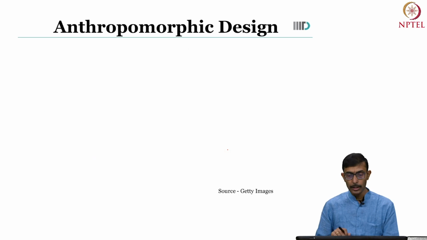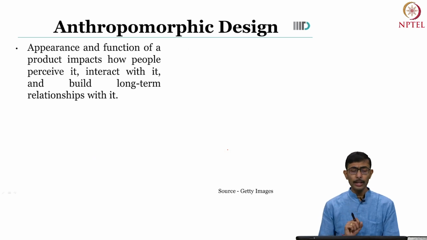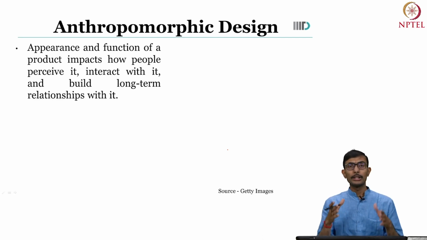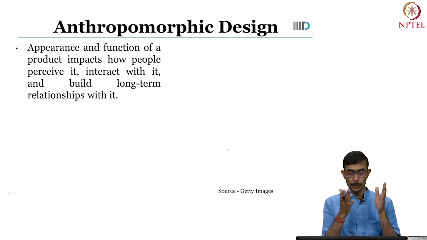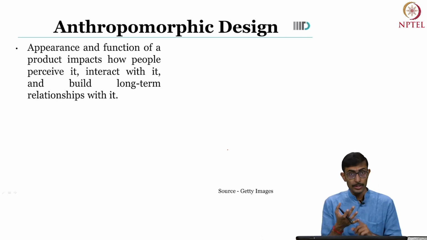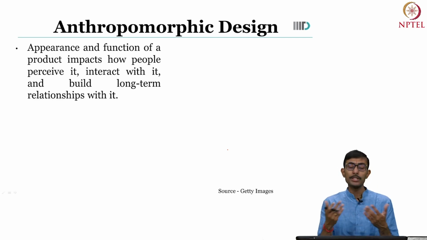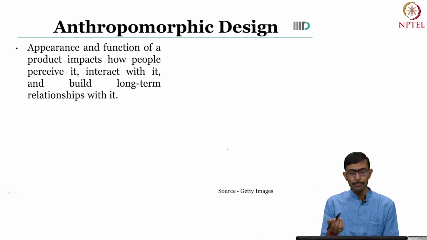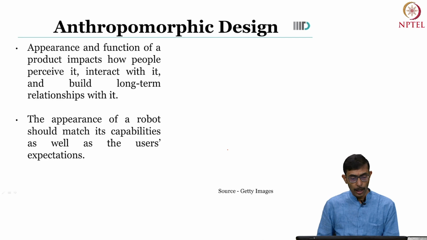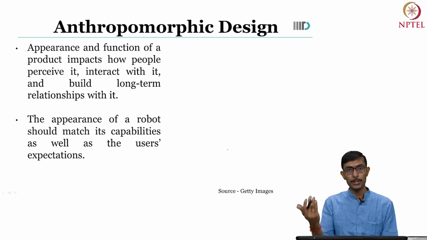So that is the underlying idea. But then we have to look at this anthropomorphic design with a bit of a catch as well. It turns out that there are mainly two things that we are talking about. One is the appearance, which is the shape or the form. One is the function, which is the behavior, and the function can include both the behavior and the interaction. It impacts how we perceive it, how we interact with it, and in what sense we build long-term relationships with it, right?